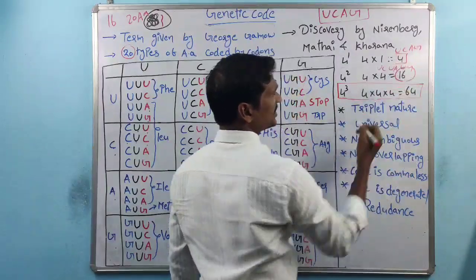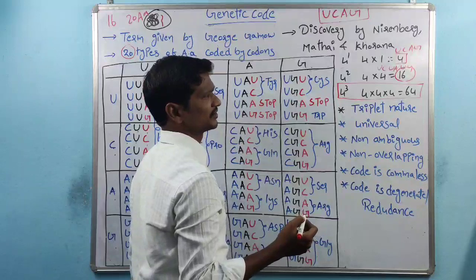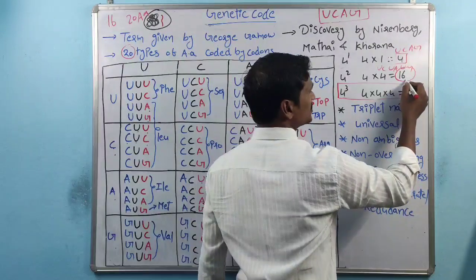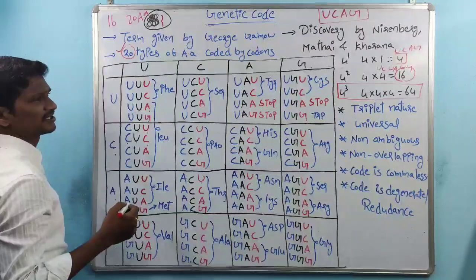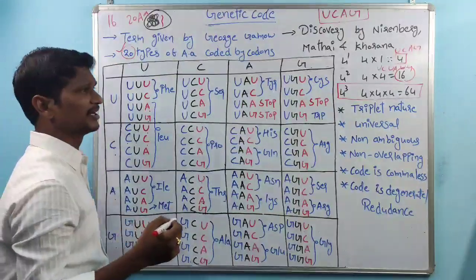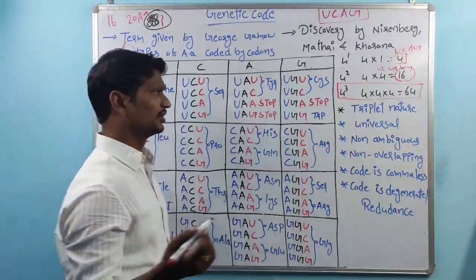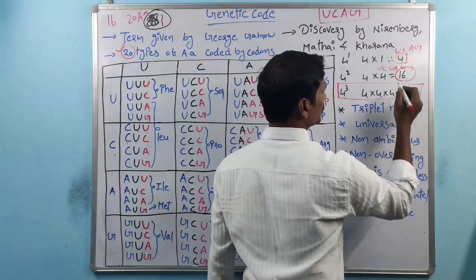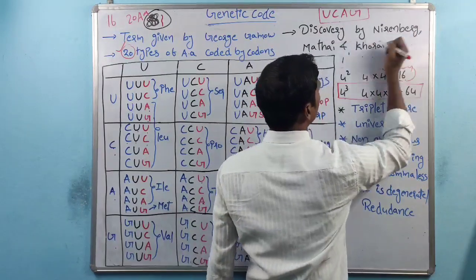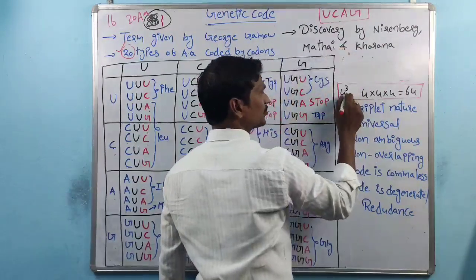Totally here 16 types of codons are found in the second case. The 16 types of codons are not sufficient to code 20 amino acids, right? So here the third case, 4 into 4 into 4, totally here the genetic code is the triplet, 4 cube, right?